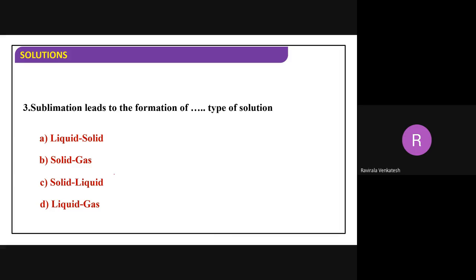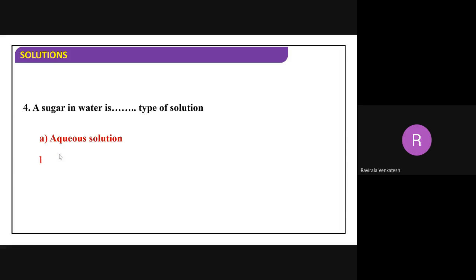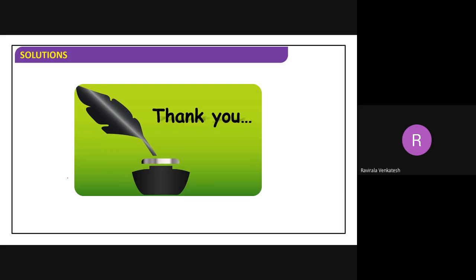Solid in gas, right? This is very simple. What should be the answer in this case? All of these. It's a binary solution, solid in liquid, aqueous solution. So this was a small introduction.